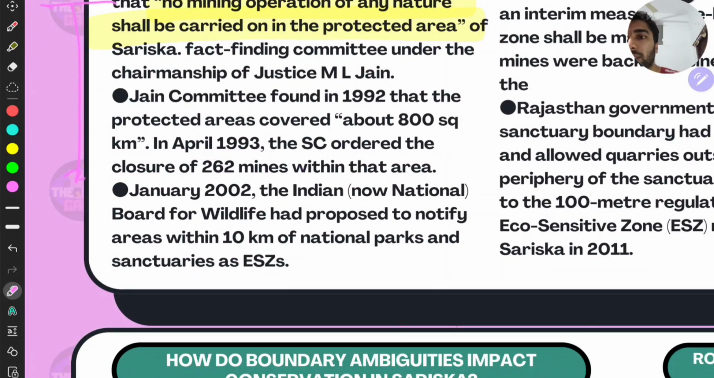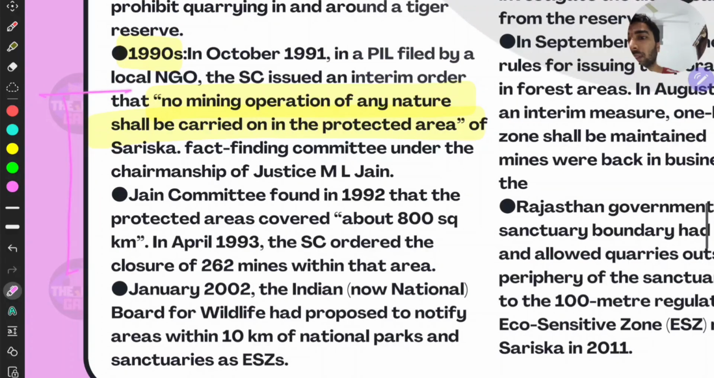Why I am repeating all these is because you have to understand the chronology, because this is what you write in the answer. If they ask the background of it, or if you have to write the background as an introduction or something like that. Then in January 2002, the Indian Board of Wildlife, now the National Board of Wildlife, had proposed to notify areas within 10 kilometers of national parks and sanctuaries as ecologically sensitive areas.